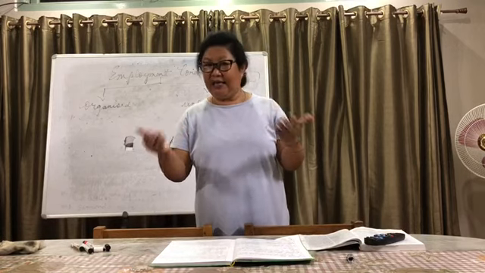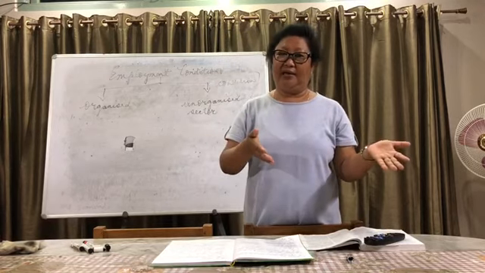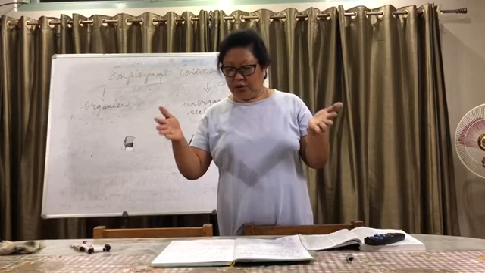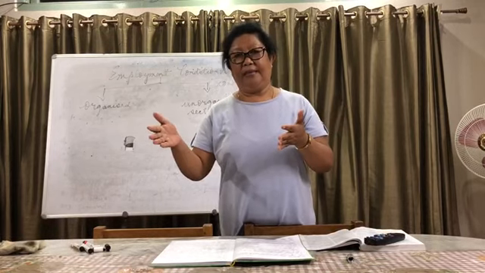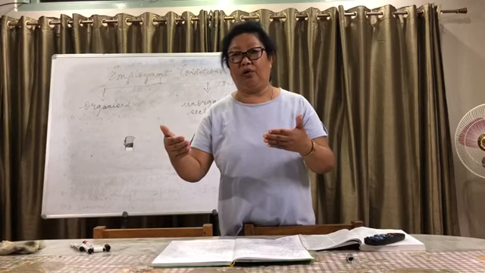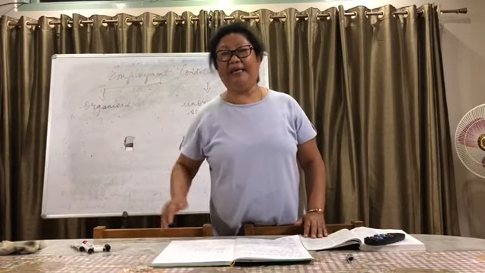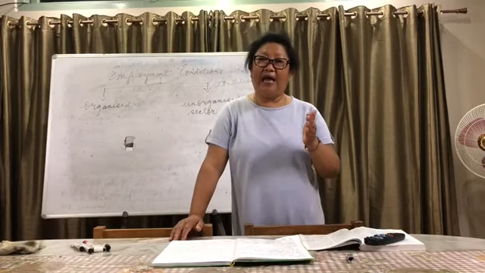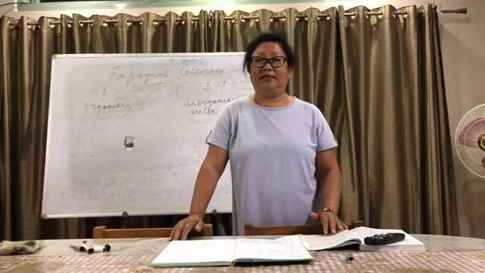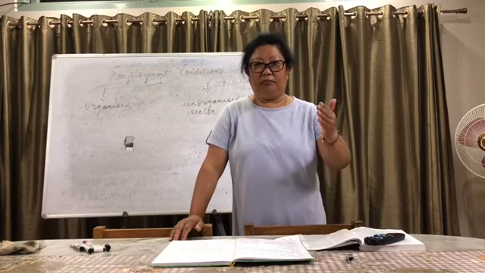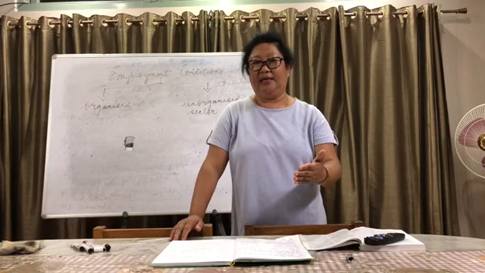Supposing I want to take a loan from the bank, then I need to give a security. Like, supposing I cannot pay the loan in the coming days, then I have to have something so that the bank can take that instead of the money I have to pay back.